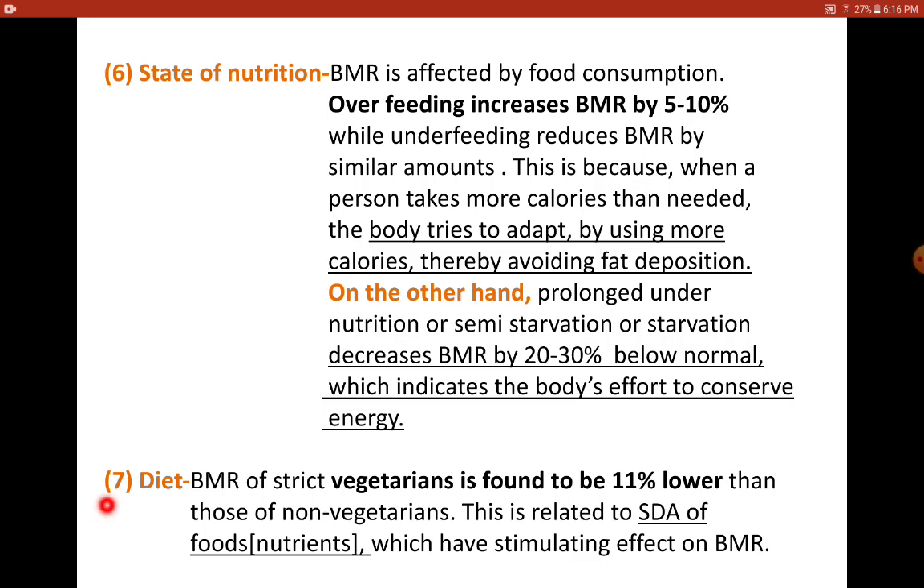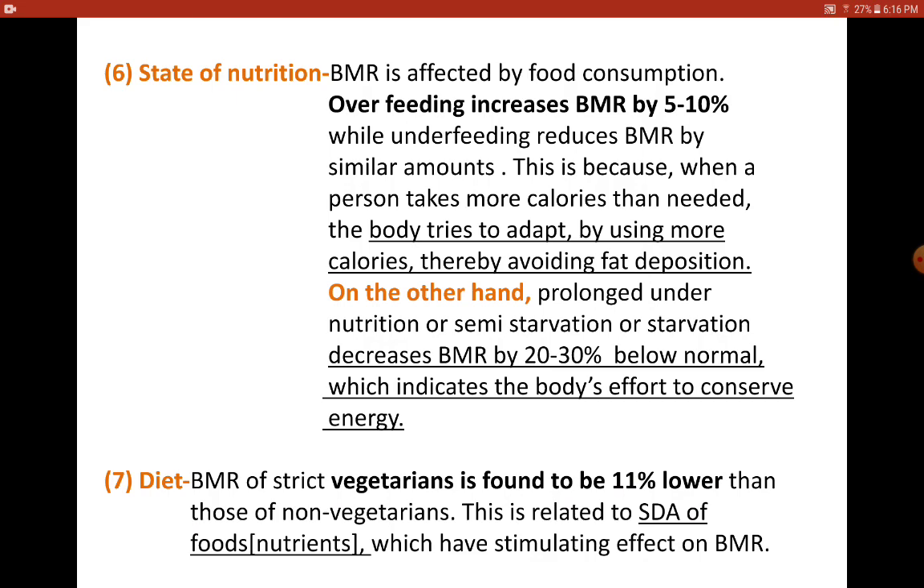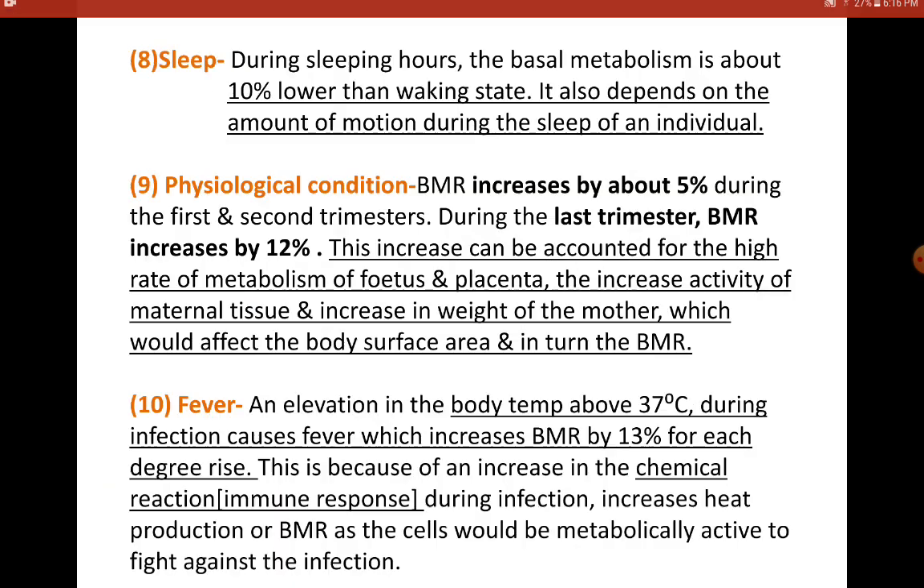Now coming on to the diet, BMR of vegetarians is found to be 11% lower than that of non-vegetarians. This is again related to another concept called SDA of food, which we'll be discussing in the next presentation. So, diet also influences BMR.